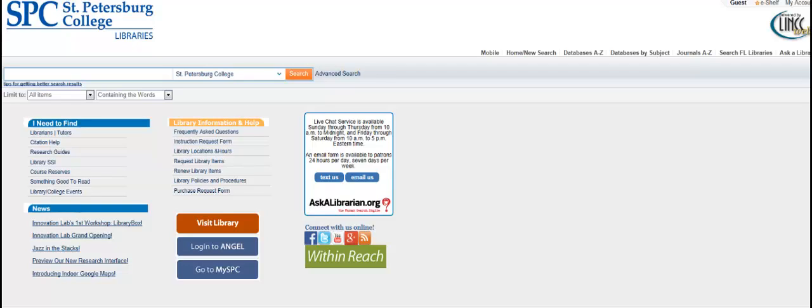Welcome to the library tutorial on locating and evaluating newspapers and popular press periodicals. These resources are helpful because they help provide you with insights, knowledge of current events and developments, names of important individuals, and a starting point for your research. They're excellent sources of ideas for further study as well.